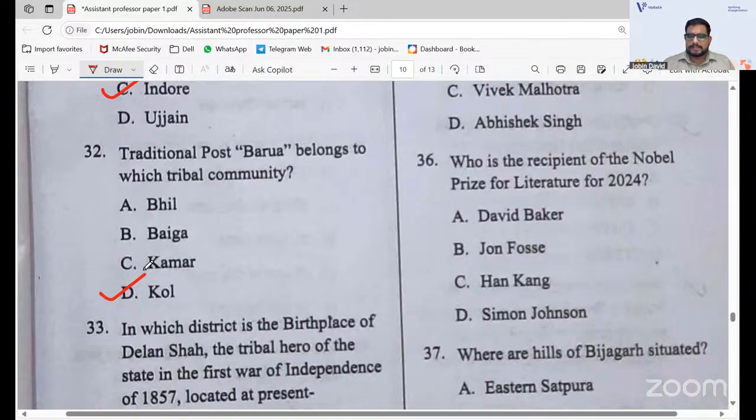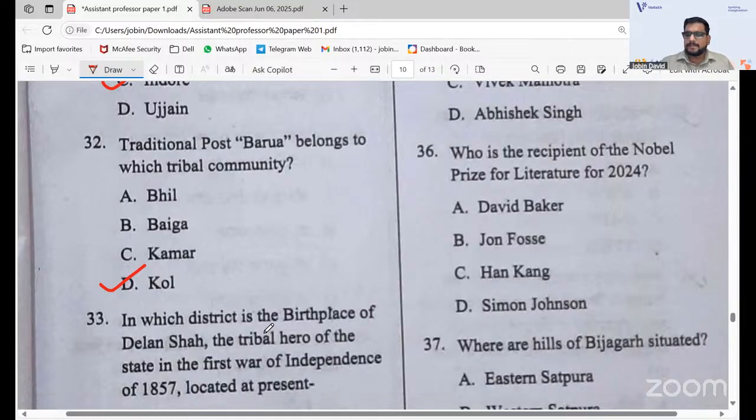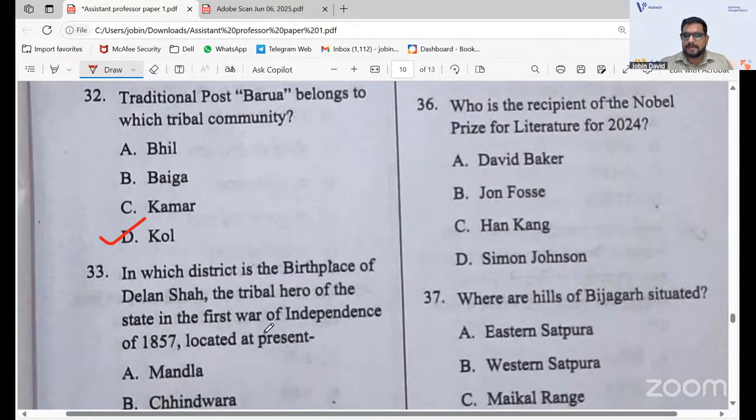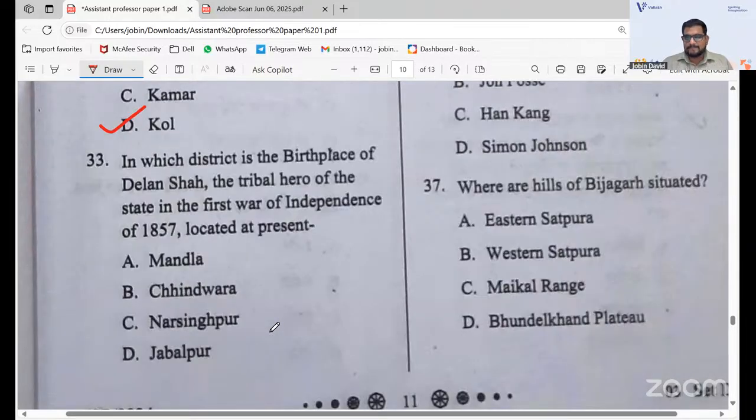So the 33rd question: which district is the birthplace of Dalan Shah, the tribal hero of the state in the first war of independence of 1857, where is it presently located? Is it Mandla, Chhindwara, Narsinghpur, or Jabalpur? The answer is Narsinghpur. Sorry, did I mark it wrong? C will be the correct answer.